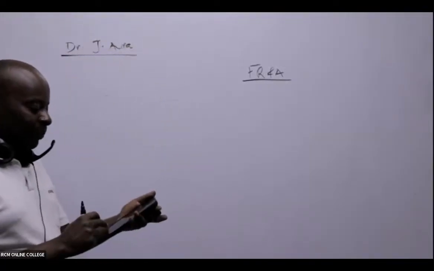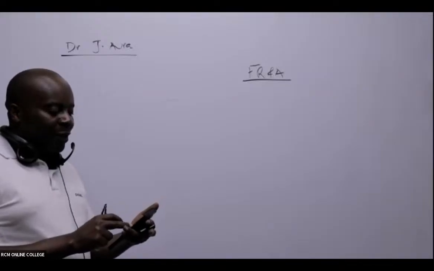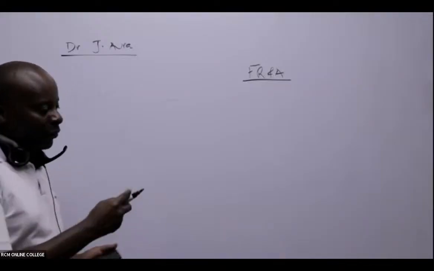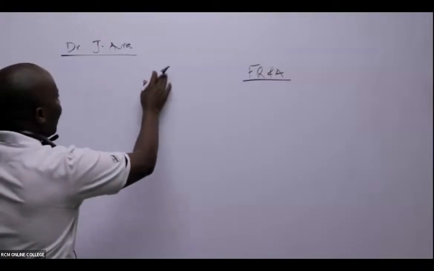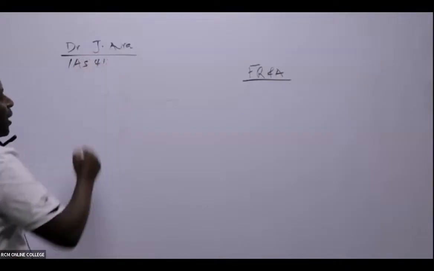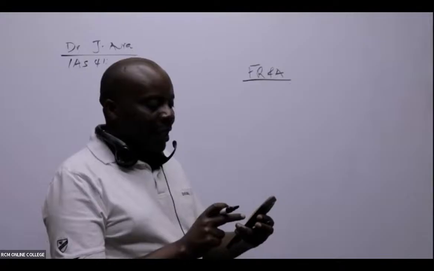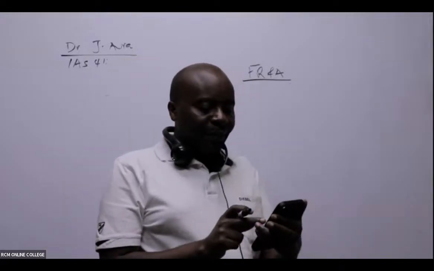Great. So today we are going through something very important here, IAS 41, under financial reporting and analysis. Is there anybody who has ever had something nice about this particular standard?